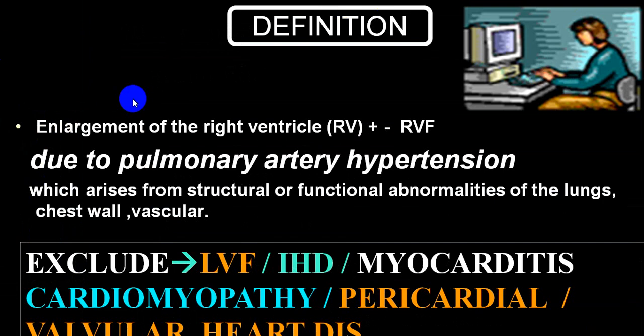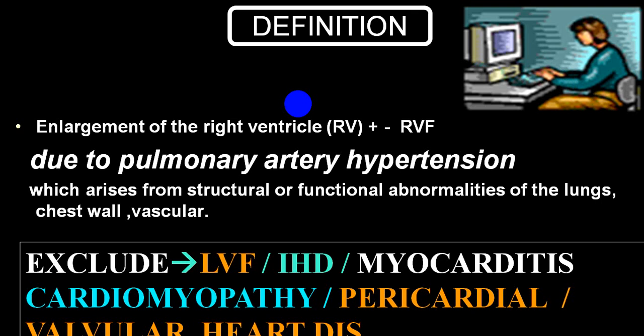The meaning is very simple. It is enlargement of the right ventricle, or right ventricular hypertrophy, with or without failure, due to pulmonary artery hypertension. This pulmonary hypertension should be due to structural or functional abnormality of the lung or of the chest wall, or because of blood vessels, that is the artery.